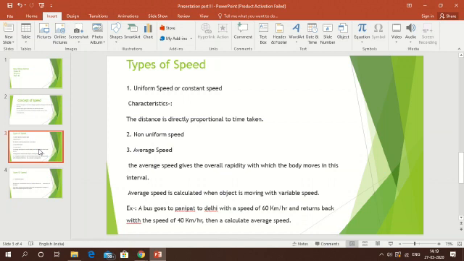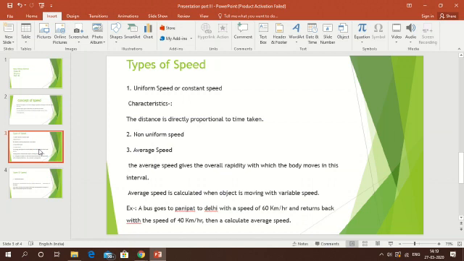It gives us the overall rapidity with which the body moves in this interval. For example, in a one day cricket match, the average run rate is calculated by the total runs divided by the total overs. Now the average speed is only calculated when the body is moving with non-uniform motion.